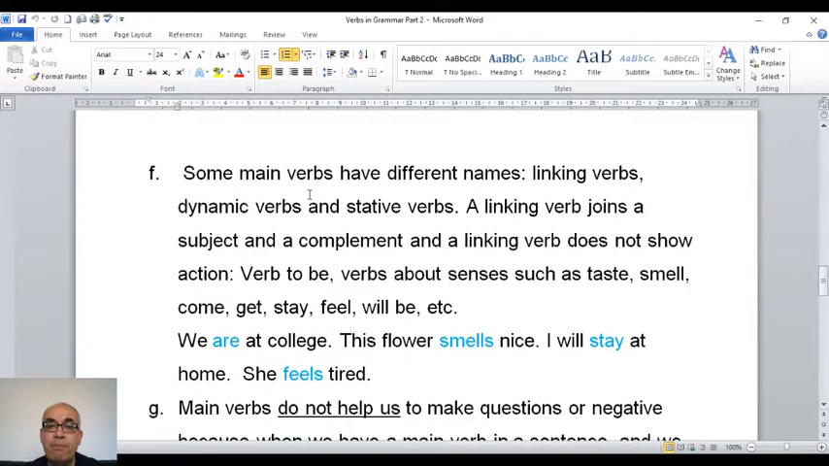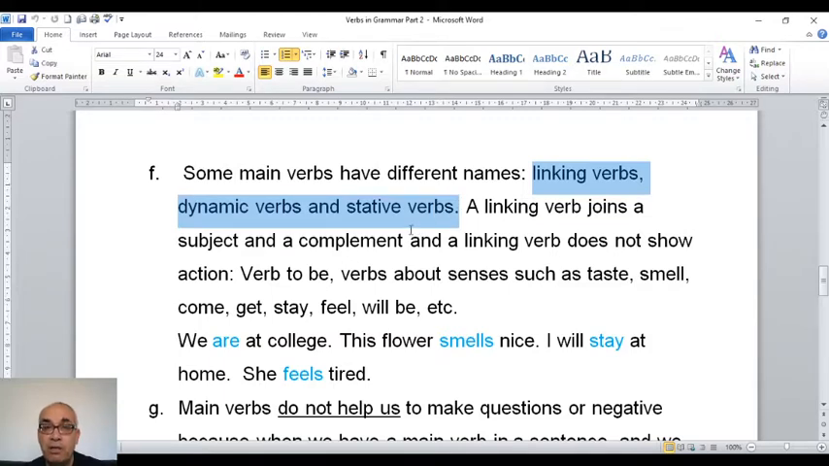So some main verbs have different names. So linking verbs, dynamic verbs, and stative verbs. All these linking verbs, dynamic verbs, and stative verbs are main verbs. They are main verbs, but they are the children of the main verbs, if you want. So what's a linking verb? A linking verb joins a subject and a complement. And a linking verb does not show action.